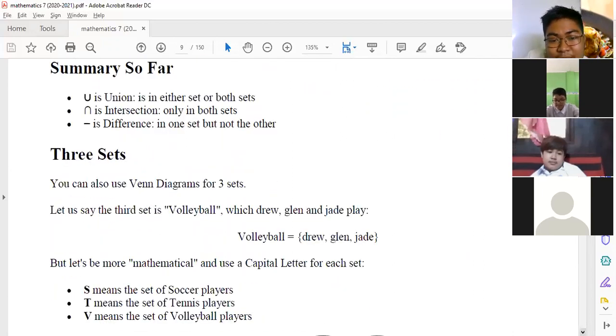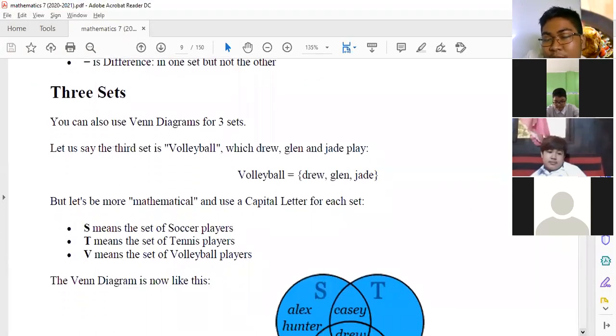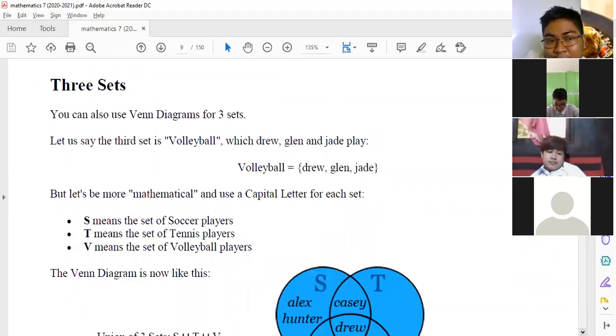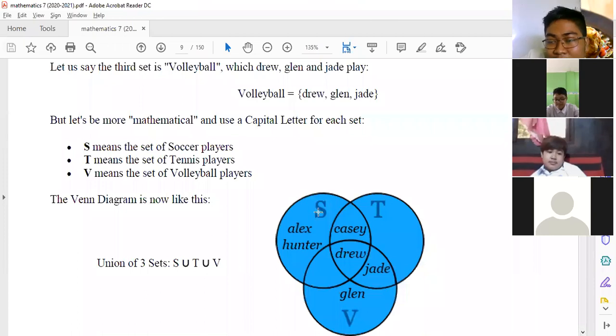And so we have three sets naman. You can also use three sets in a Venn diagram. So let us say the third set is volleyball, which Drew, Glenn, and Jade play. Let's be more mathematical and use capital letters na lang: S for soccer, T for tennis, and V for volleyball.